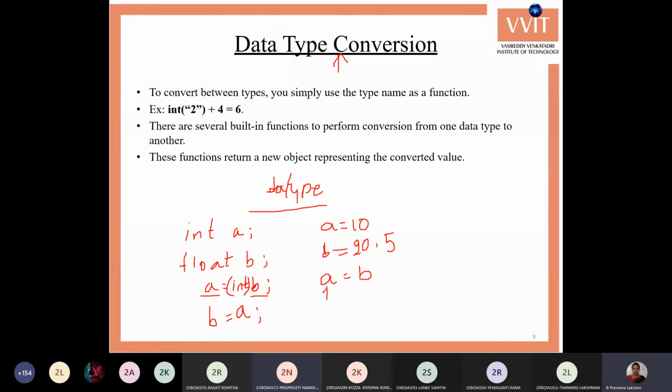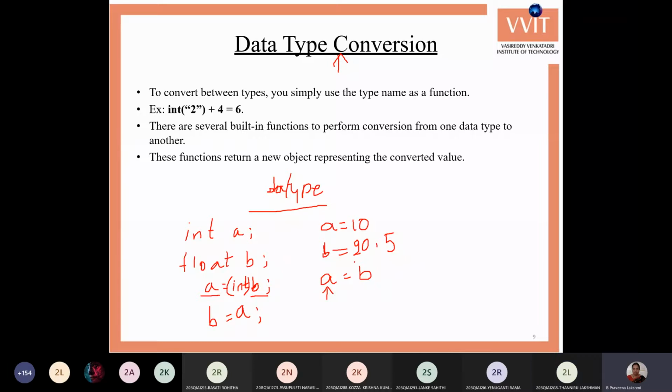Okay, what will be the value of a after this statement? The value of a after this is 20.5 to 20? 20 or 20.5? 20, ma'am. 20.5, ma'am. One member is saying 20.5. Okay, it's correct: 20.5.